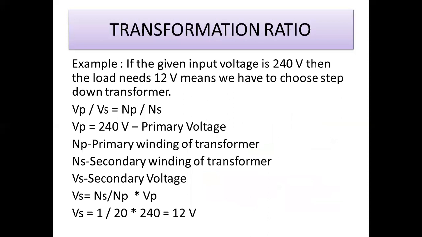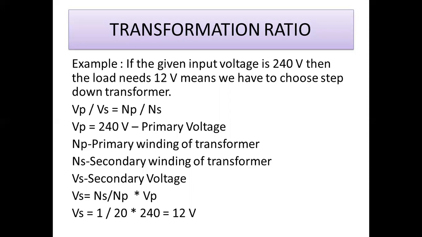What is the secondary voltage based on the number of coils in the primary side and the secondary side? The equation is Vp by Vs equals Np by Ns. Vp is the primary voltage, Vs is the secondary voltage, Np is the number of primary coils, and Ns is the number of secondary coils.